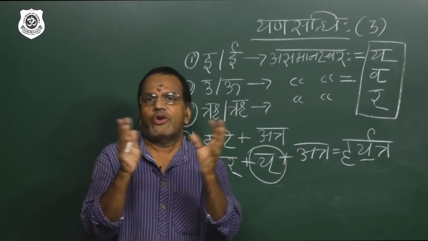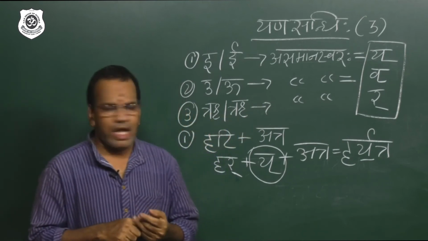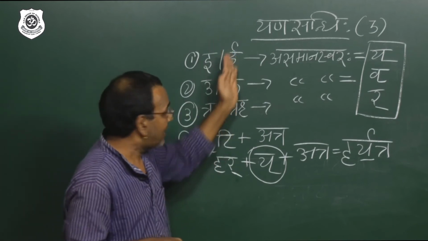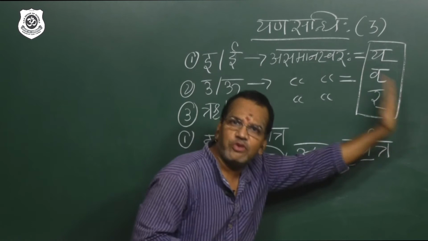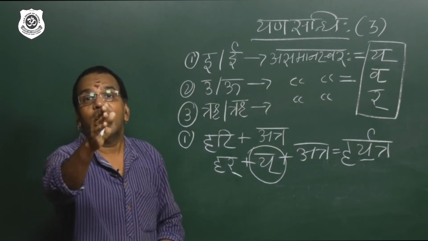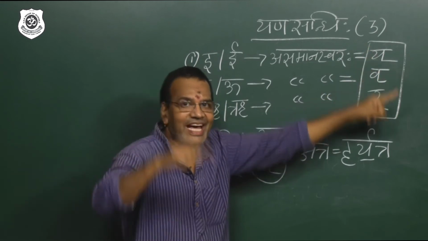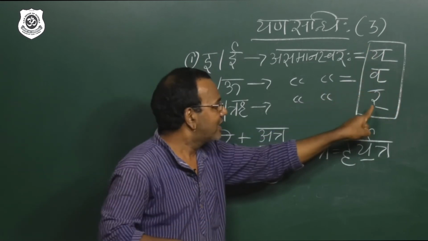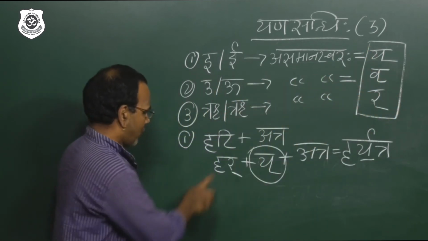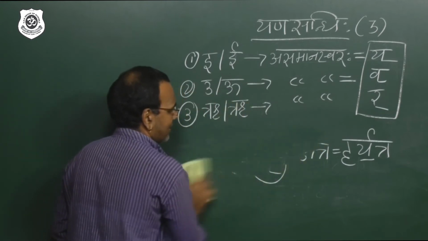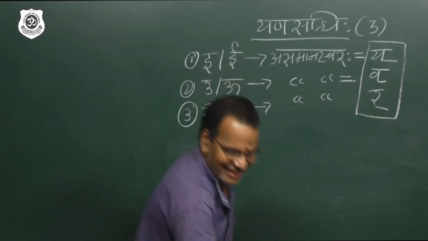Yana Sandhi is very beautiful because of two changes. First, the two letters are not going to compromise. Only the first letter is going to compromise, and in the place of the first letter, whatever answer you are going to get is not a vowel, it's a consonant. Here y is a consonant, and r is also a consonant. Okay, this is one example. Now we'll go to the next example.